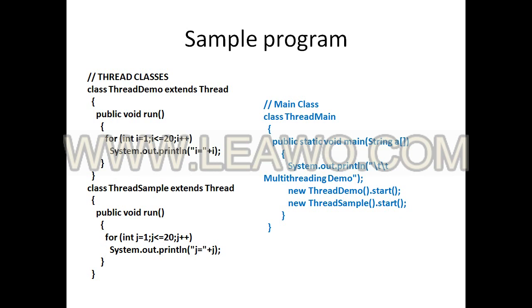Within the run method, we have one iteration variable, which iterates from 1 to 20 and displays the values. From the main method, we create the objects for our thread classes and invoke the run method using the start method. The newborn thread execution starts from the start method. Whenever we call the start method, it automatically invokes the run method inside the thread class implementation.